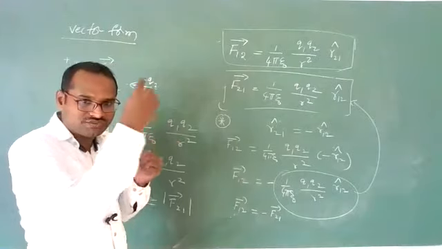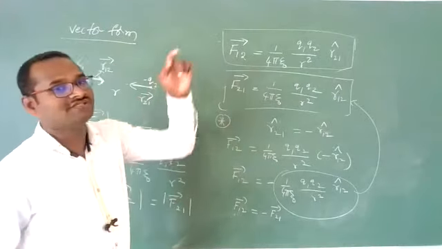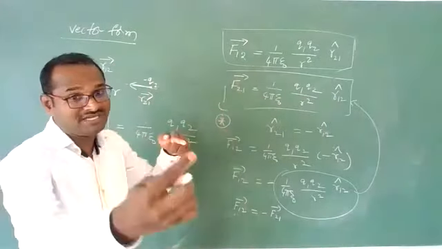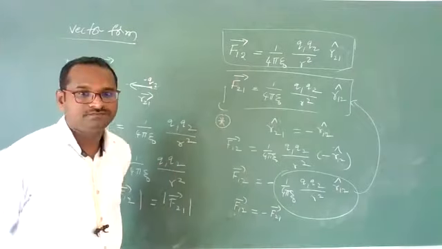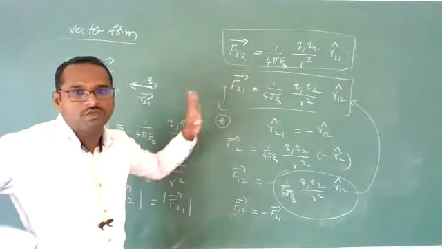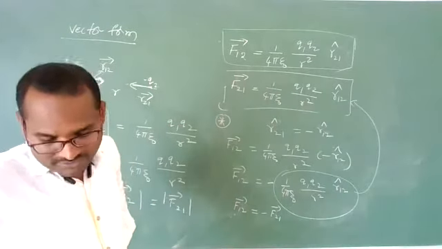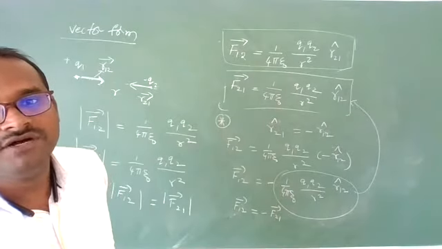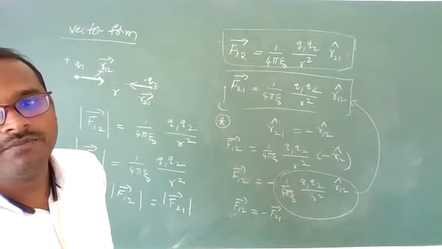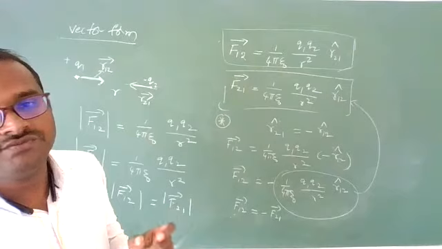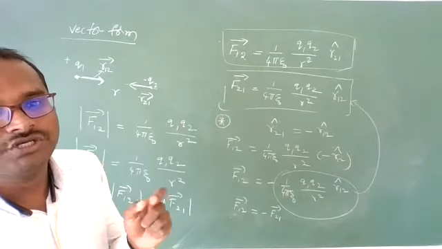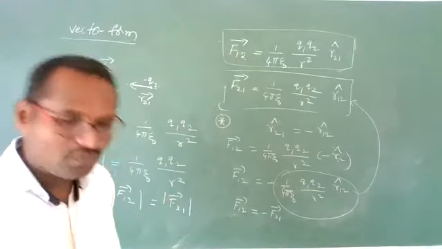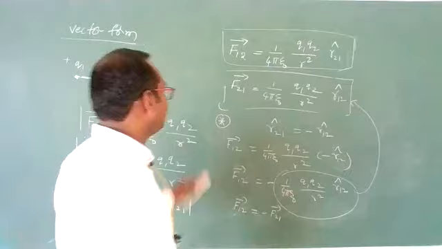Force on the first charge due to the second charge will be equal to the force on the second charge due to the first charge, but both are in opposite directions. This information Coulomb's law in vector form provides. This point is very important. Clear? So Coulomb's law in vector form tells you that the force between the two charges will form an action-reaction pair.